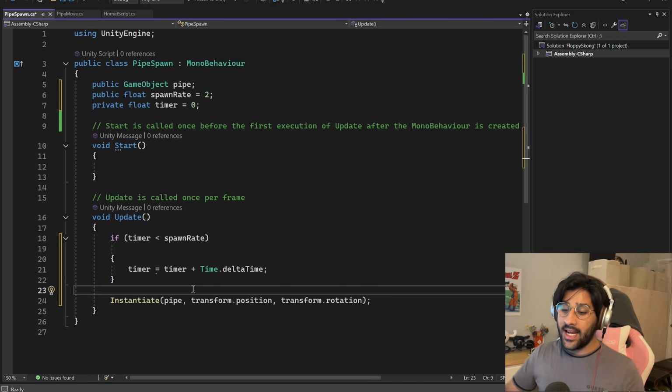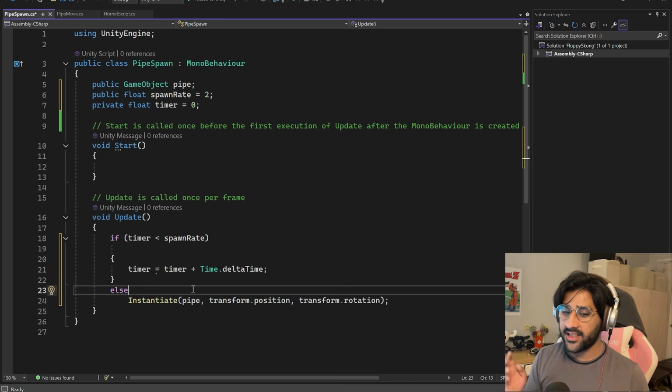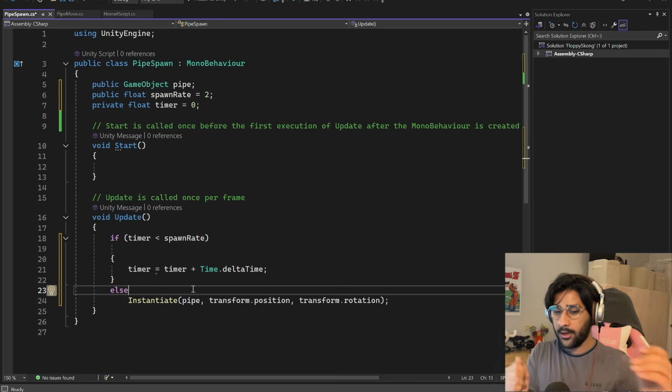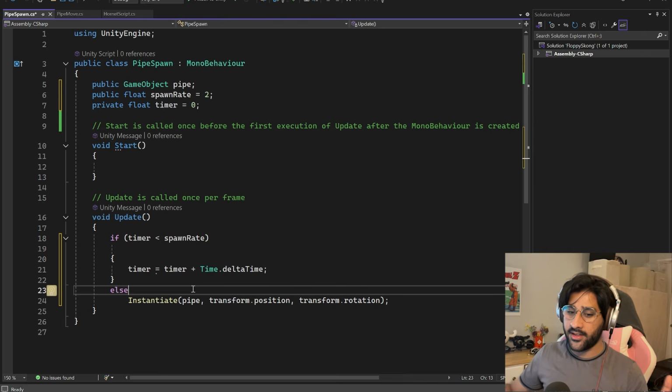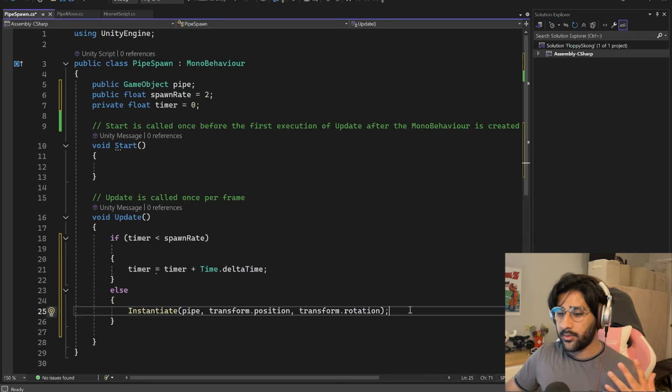And now we get to use an else statement. It's basically what it sounds like in English. An if-else. That's like the bread and butter of coding, right? So if this happens, you do that, else you do that. So if the timer is less than the spawn rate, you count the time up. The spawn rate is 2. Else you execute the function that we made for spawning in the pipes.